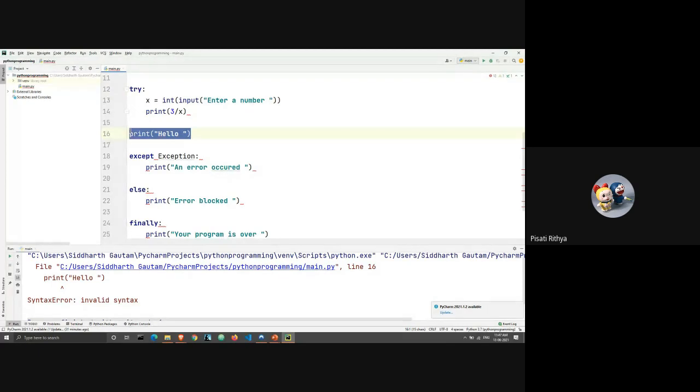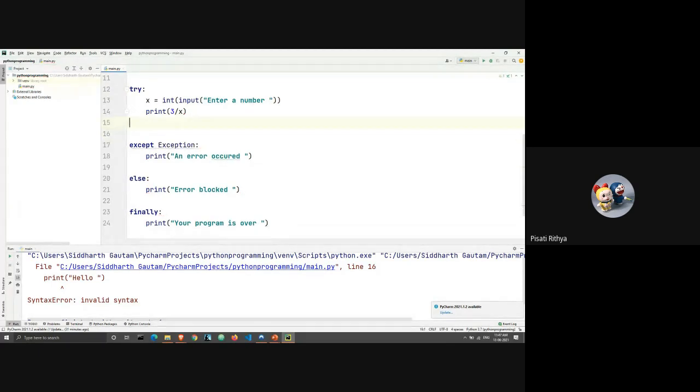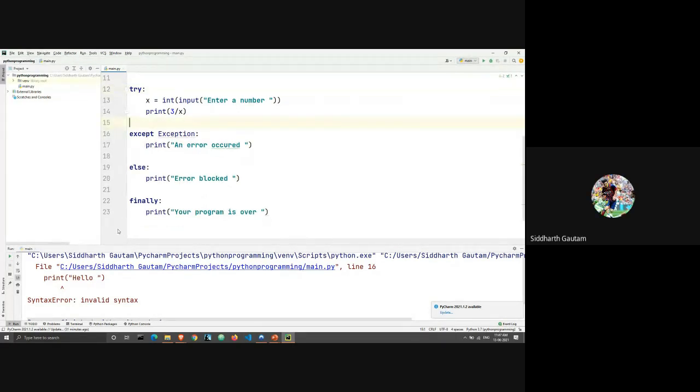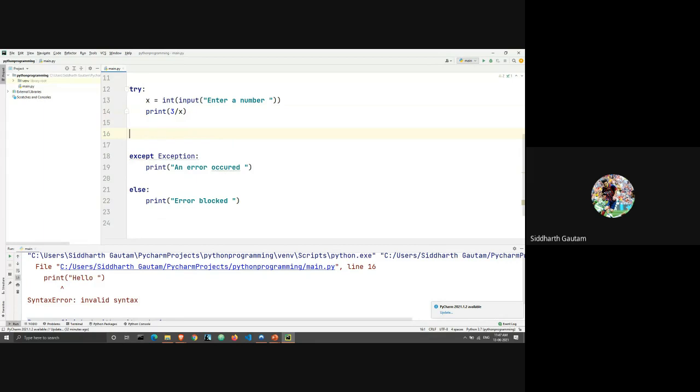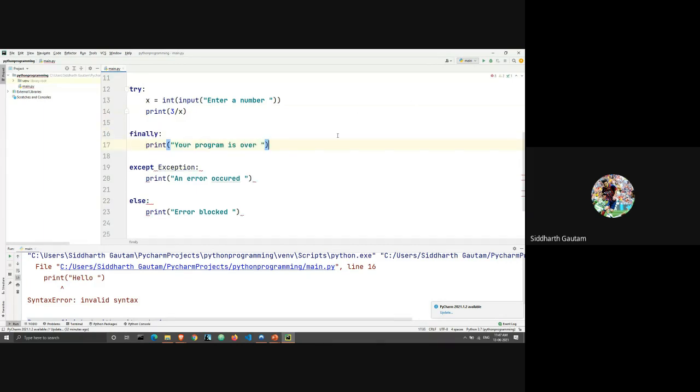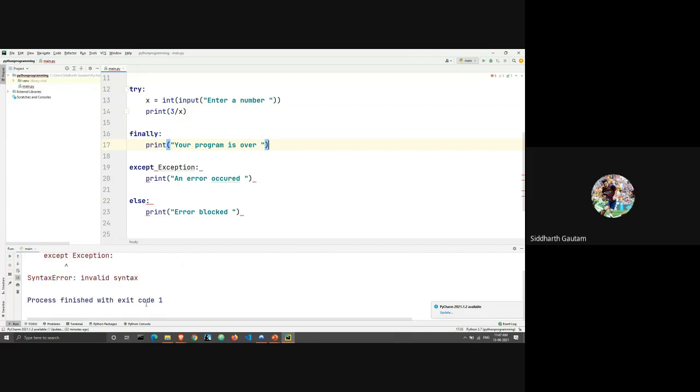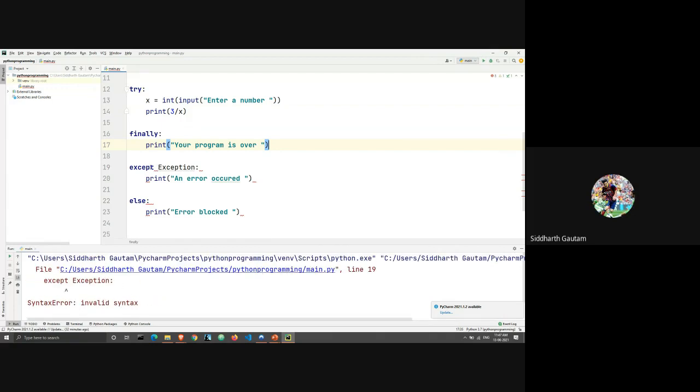That's not my doubt. I told you to write the finally statement above the except statement. Got it. So let's take a look. I think it will throw an error because the structure is first try, except, else, and then finally. But let's just run this and see. Yep, it still shows an error. The error, as you can see, is in line 19, which is except Exception. Python is saying that you have to write except next to the try statement and then finally.